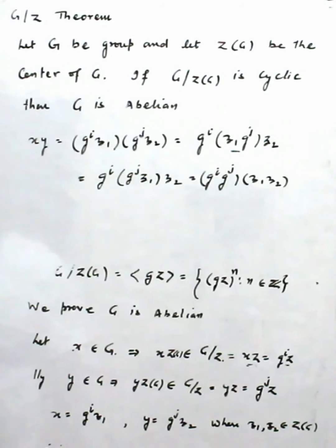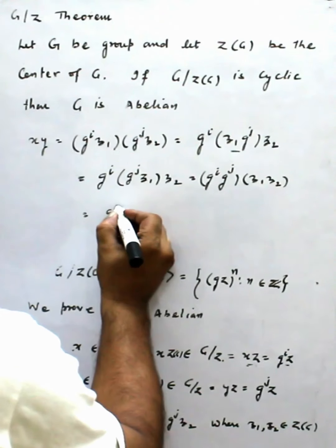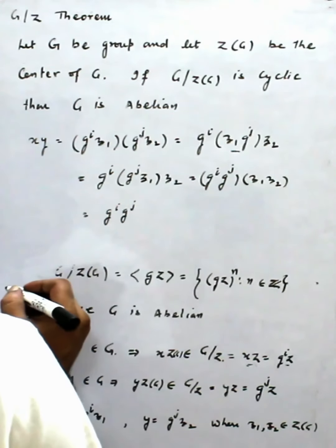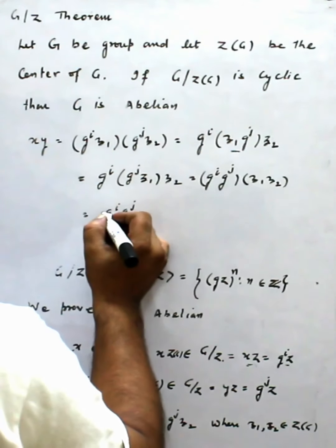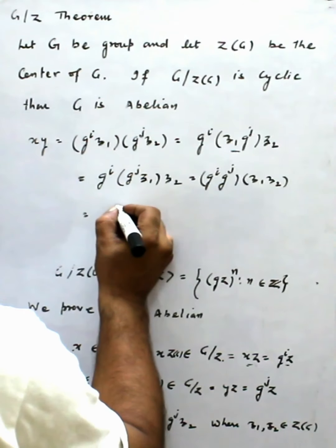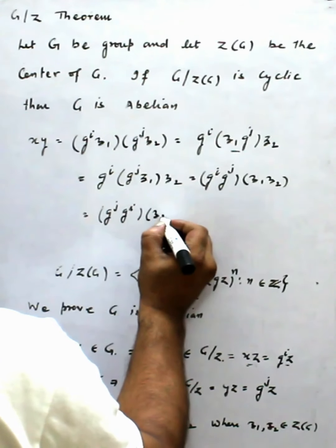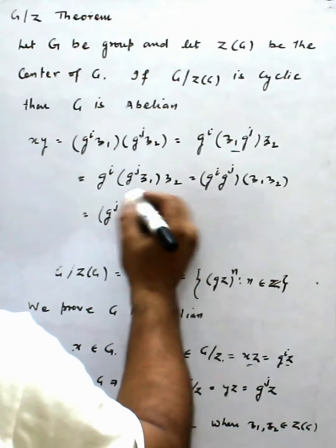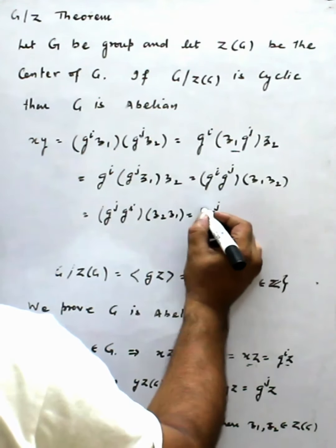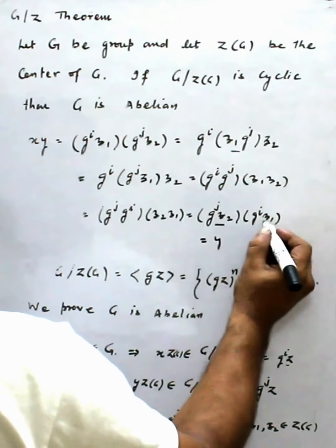Again, on the same pattern, I can change these elements: g^i g^j, and z1 z2 to z2 z1, because these are elements in Z. Finally I reach g^j z2 times g^i z1, and this is actually y times x.